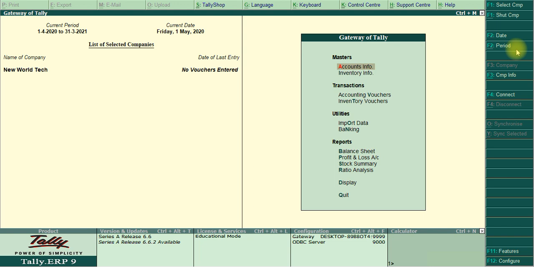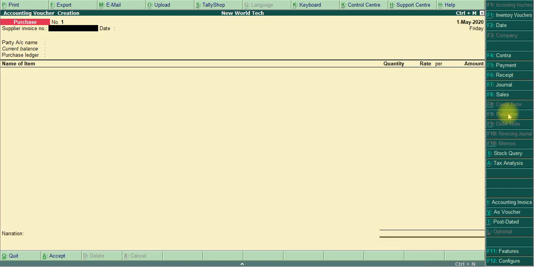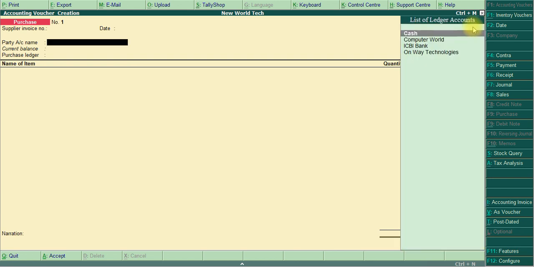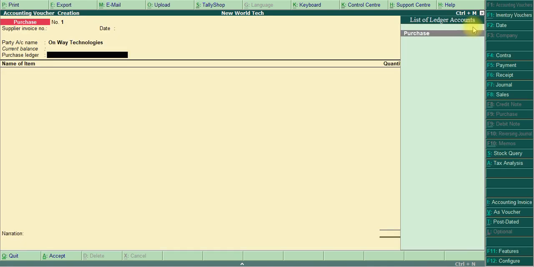This is the purchase voucher, so I move to accounting vouchers, F9 purchase voucher. Date is 1/5/2020, so it's not a problem. Party's name is Onway Technology, purchase ledger, purchase.